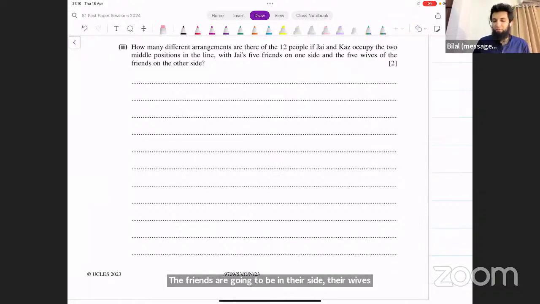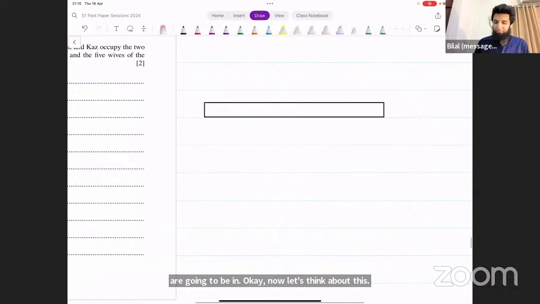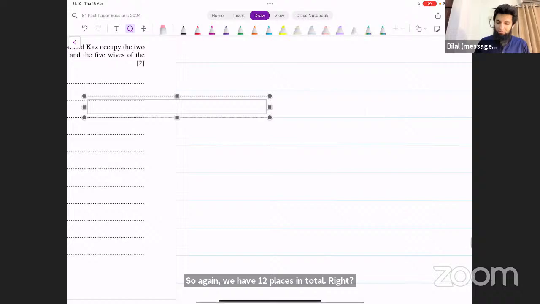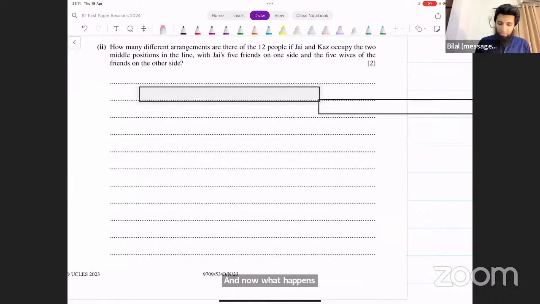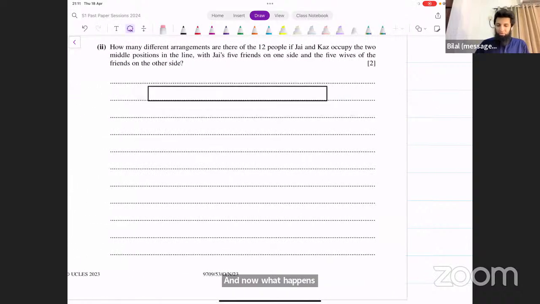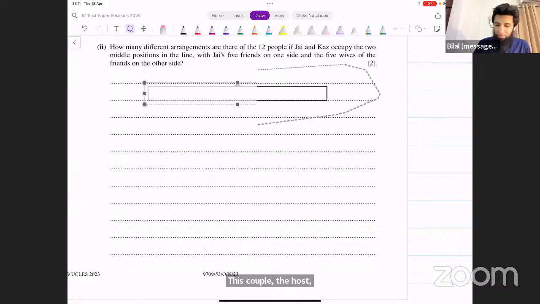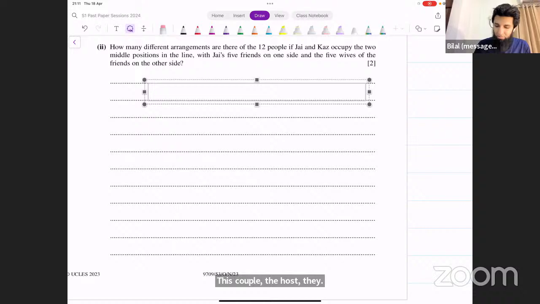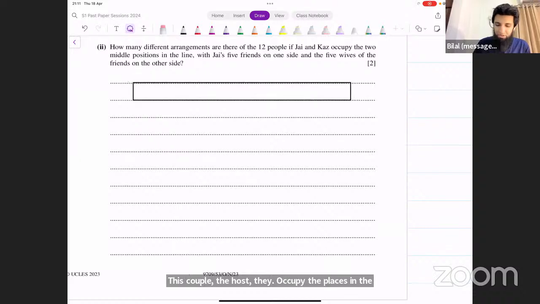So again, we have 12 places in total, right? And now what happens is, this couple, the hosts, they occupy the places in the middle. So they occupy these 2 places.